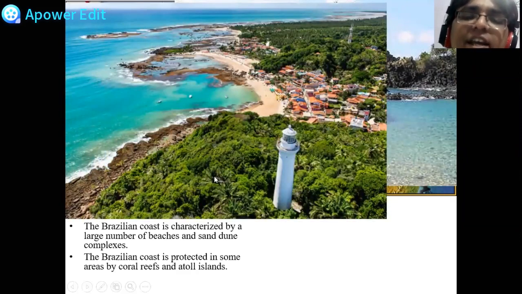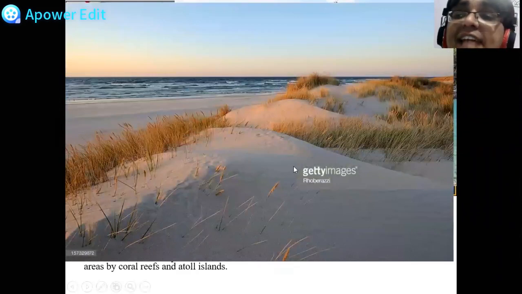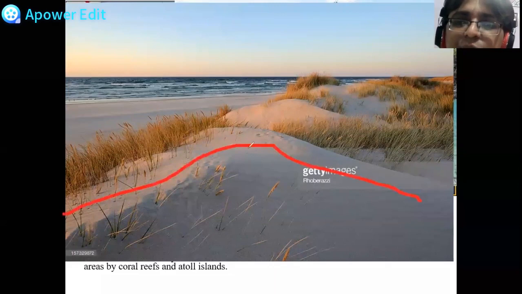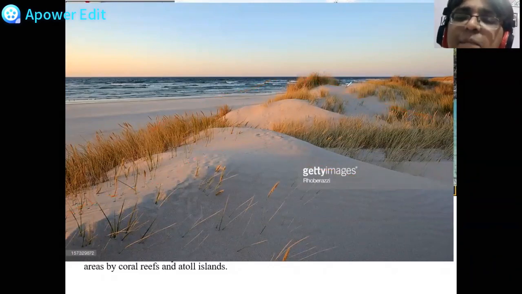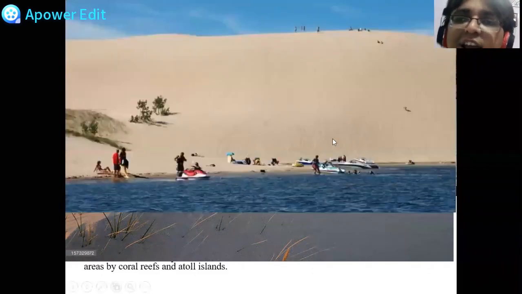This is how the coastal areas look. This is a sand dune. What you see here that looks like a mountain is called a sand dune. These are the sand dunes near the beaches. And do you want to see a beach with a sand dune on it? This is how it looks. Can you see? There is such a big sand dune and right there is the beach. Wow.